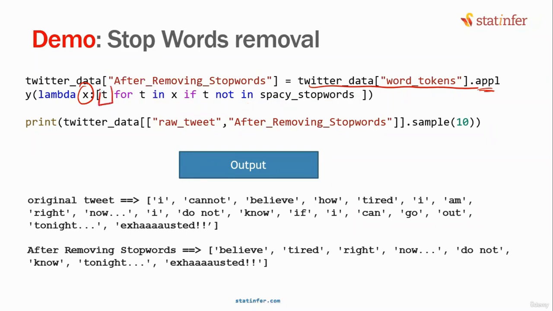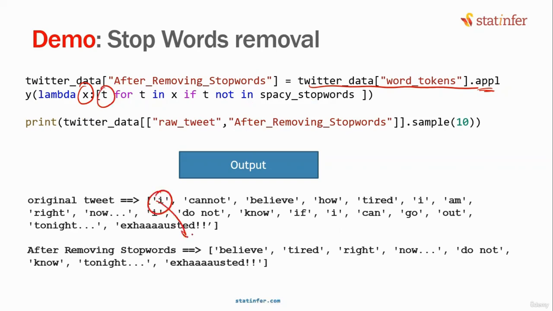It's like this: the result is t. What is condition 1? Tell me what the next statement is. How should we read it? For t in x. x is the tweet here, or here it is the word tokens, one word token. For every word token, if it is not in spaCy stop words, just keep it. If it is in spaCy stop words, ignore it.